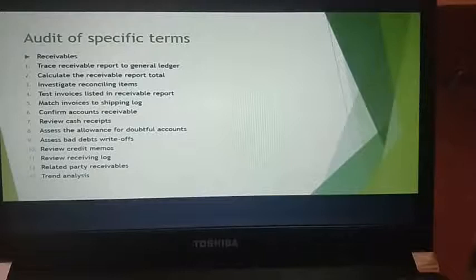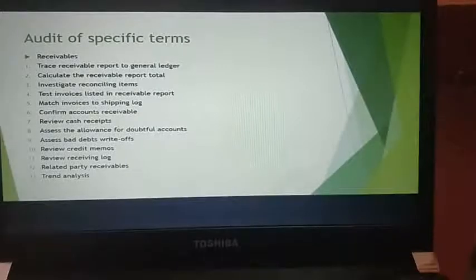Based on that, they will compare them to support documents to see if they were actually billed in correct amounts or not, whether they are the correct customers, what the correct dates are. Everything will be taken into consideration, the complete report. Next, you will match invoices to the shipping log. Then you will confirm orders and accounts receivable.